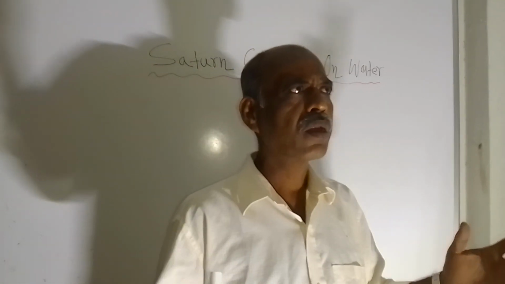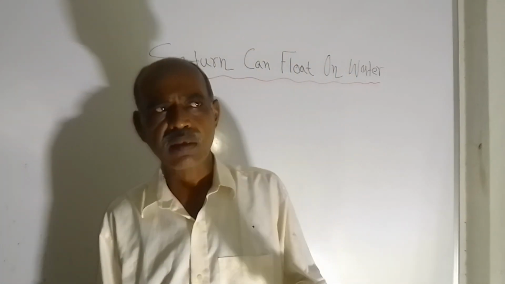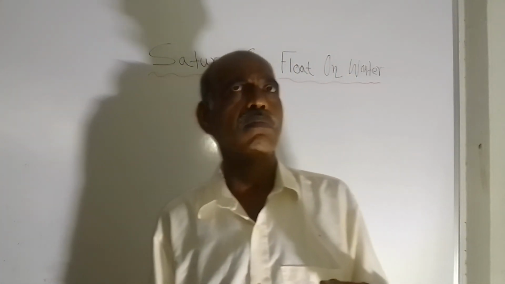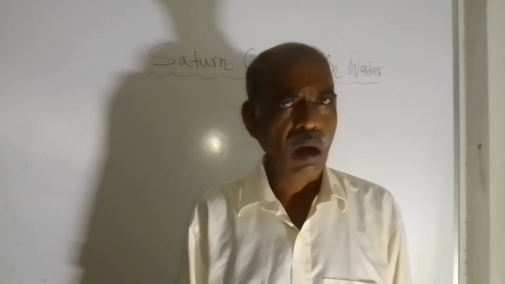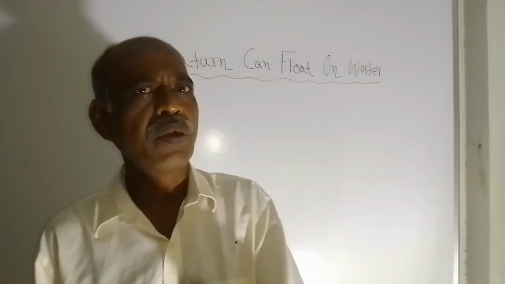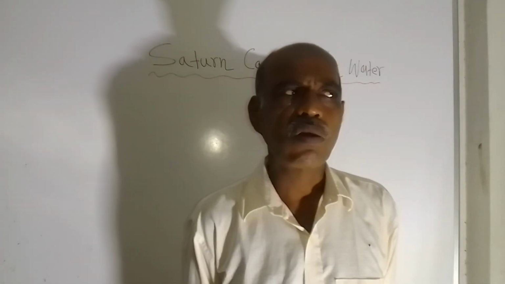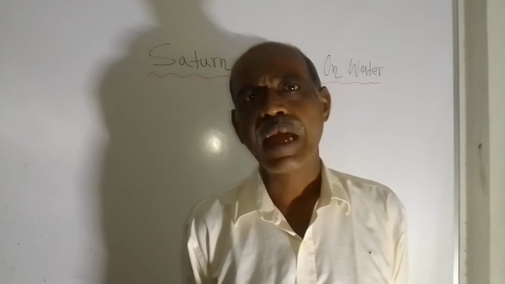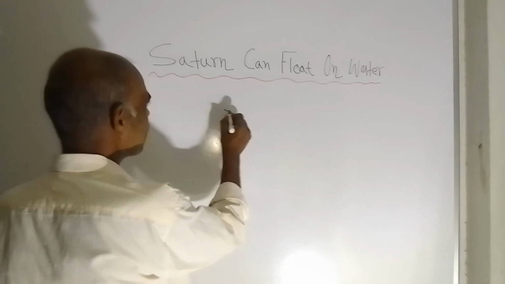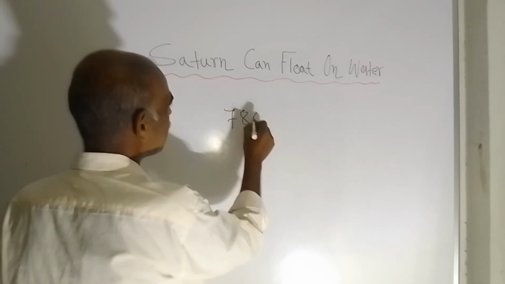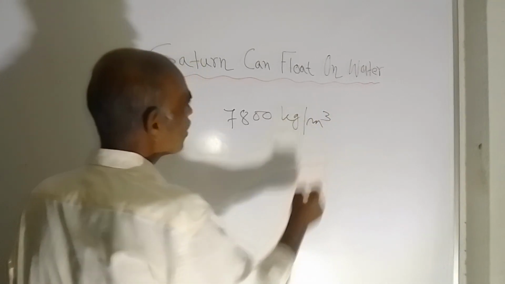The question is, if you take the example of iron, you know that the density of iron is 7.8 gram per cc, or 7,800 kg per cubic meter.